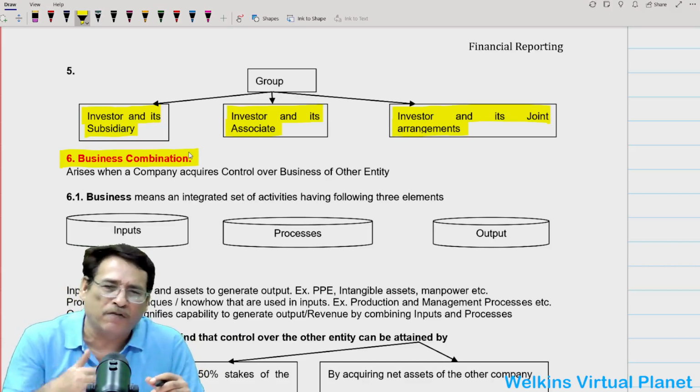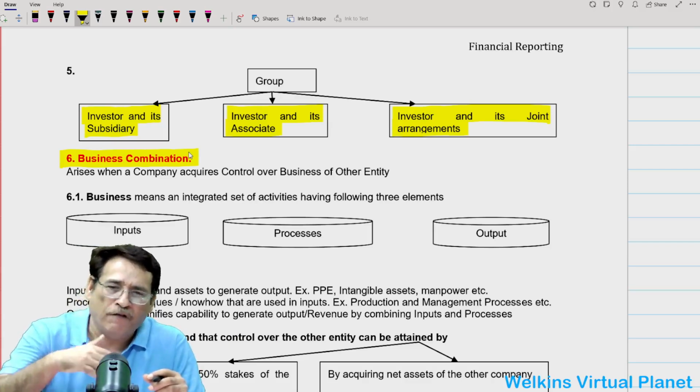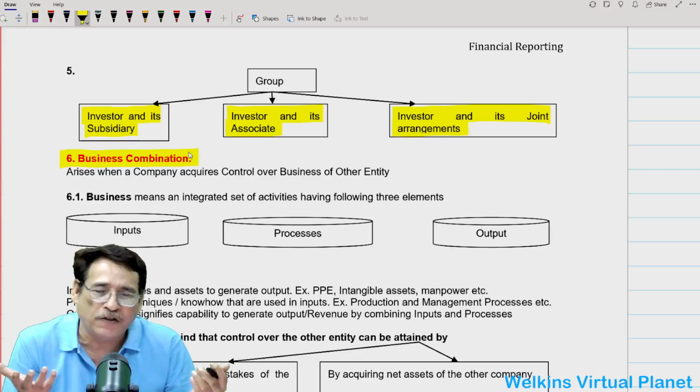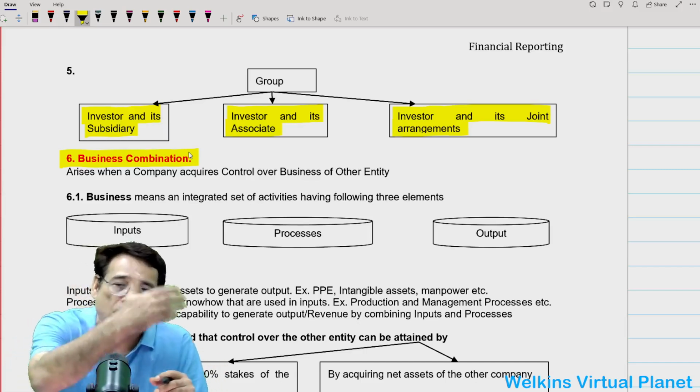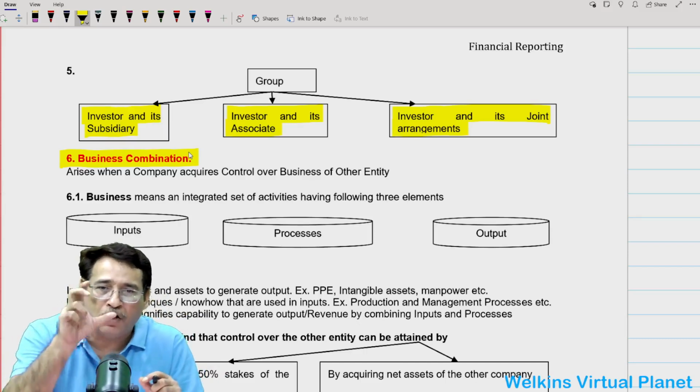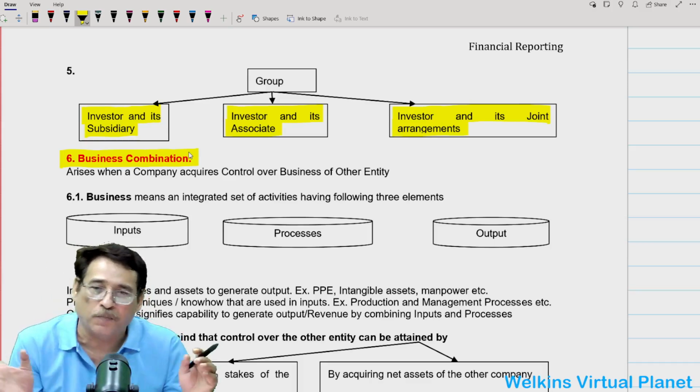No doubt about that. Suppose I have an investment of more than 50% in the stakes of another entity. Quite obviously, indirectly it means I am now exercising control over that particular entity. So a business combination will arise when a company acquires control over the business of another entity. You need to understand this particular point first.